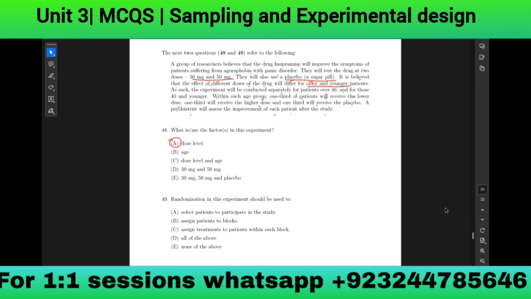Randomization in this experiment should be used too. Select patients to participate in the study. Yes, we have to use random patients to participate in the study. Assign patients to the blocks. Assign treatments to the patients within each block, and we will make the blocks for the patients and assign patients to each block. All of the above. Yes, all of the above. For this, D will be the correct option. Next.